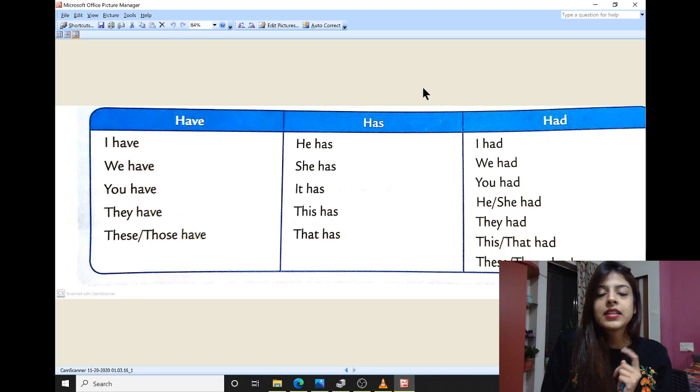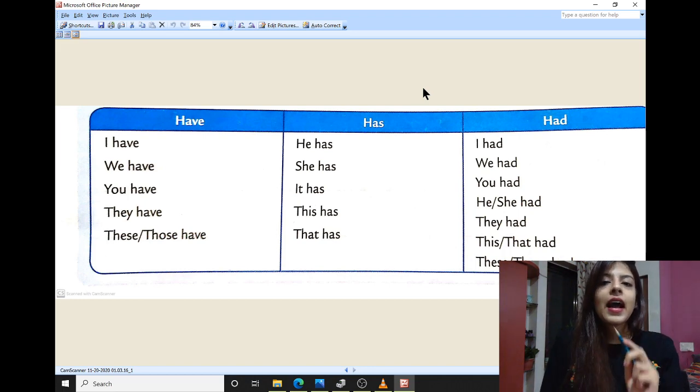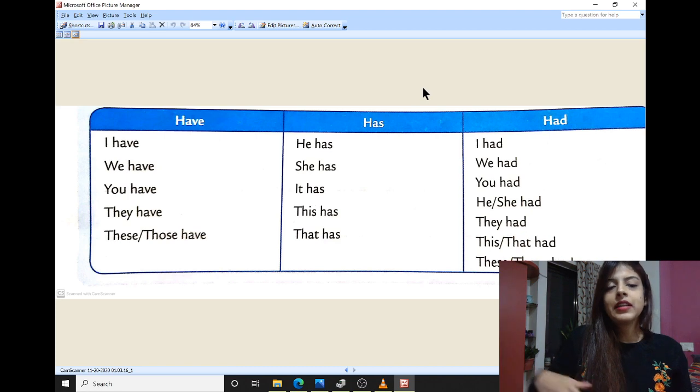But as you can see, there are two exceptions, I and you. Okay, we always use the verb have. The rest are all plural. That means they are more than one. We, they, these, those. Okay, they have. Mostly have is used with plural nouns.